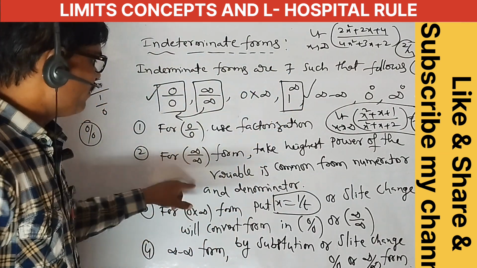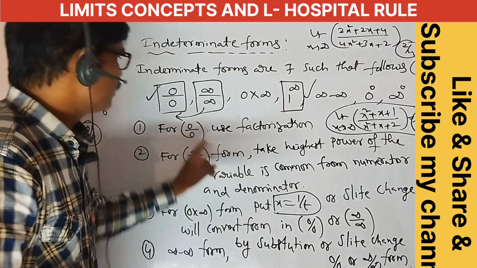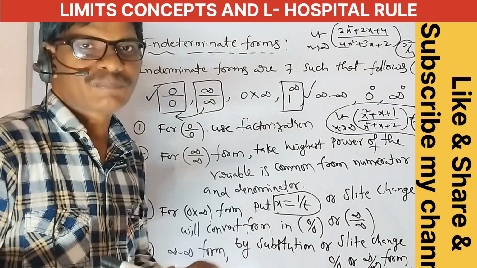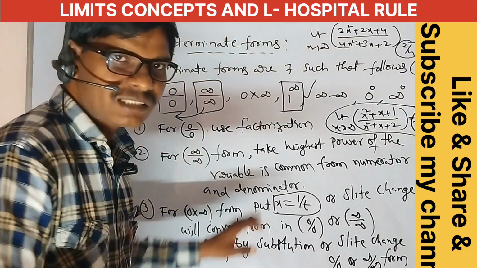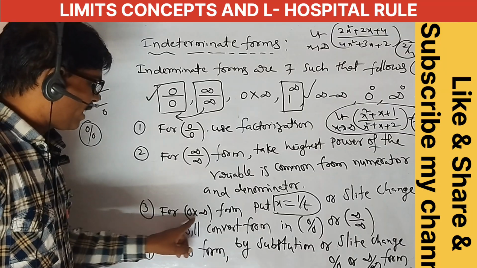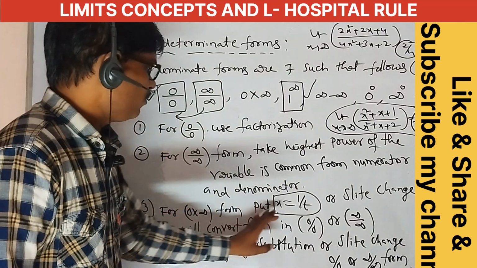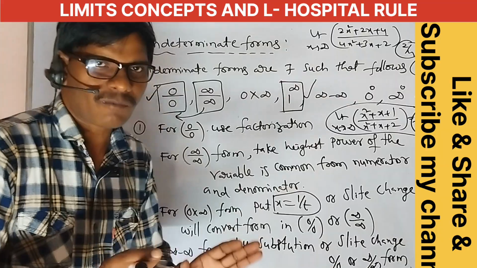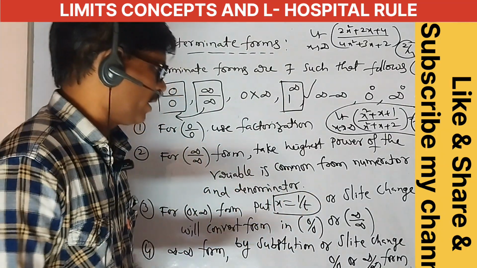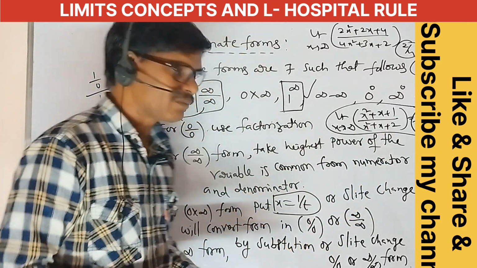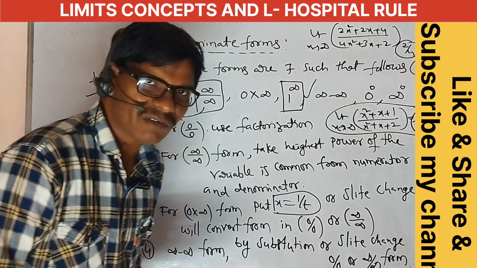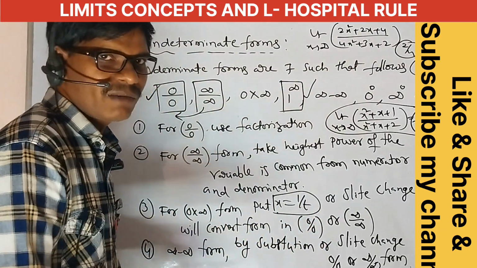Next, convert the infinity by infinity form into 0 by 0 form. After that, use the L'Hospital rule. Our next concept is the L'Hospital rule only. Listen carefully. The third point is for the 0 into infinity form: put x is equal to 1 by t, with a slight change of the limit. We convert it into 0 by 0 form or infinity by infinity form only.